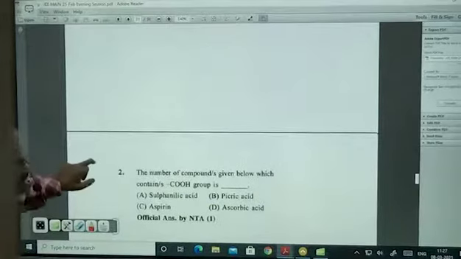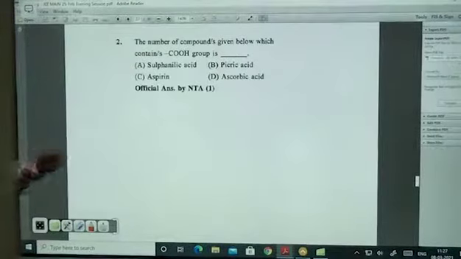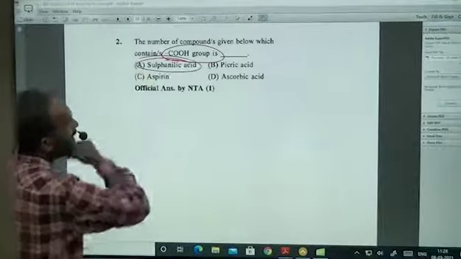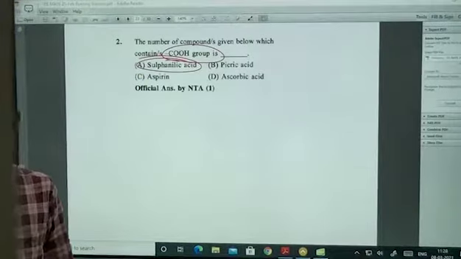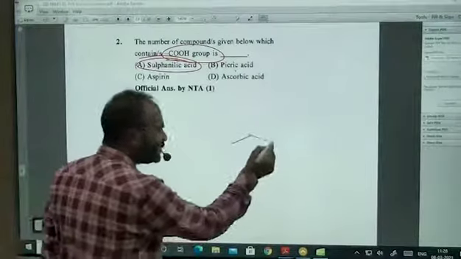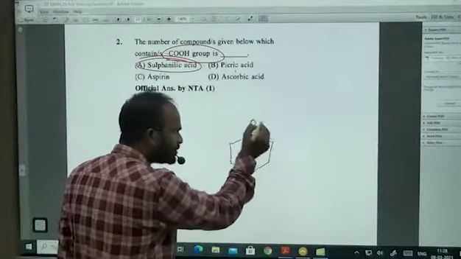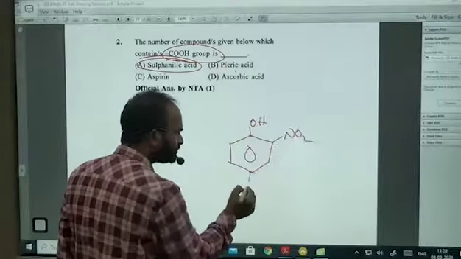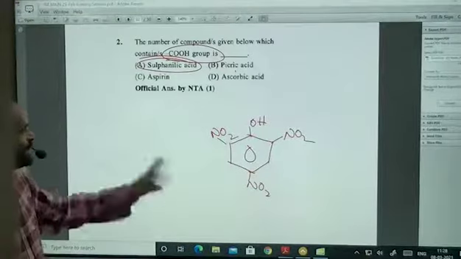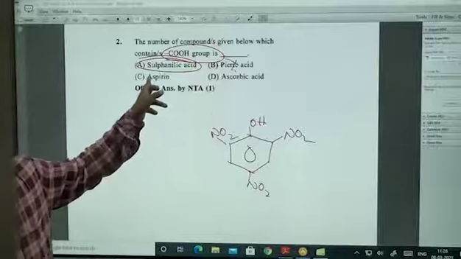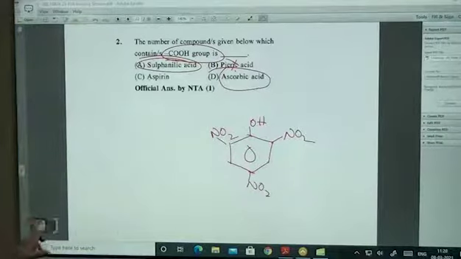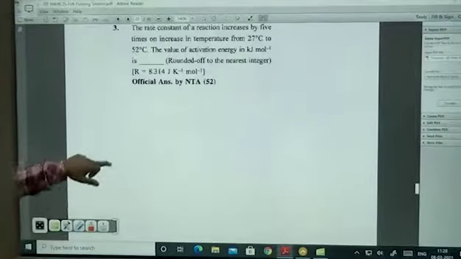The number of compounds given below which contain the COOH group. Sulfanilic acid contains SO3H. Next, picric acid: OH on the benzene nucleus with 3 NO2 groups. This is picric acid. Aspirin, you know, an ester will be there. Ascorbic acid, butyric acid, propanoic acid, they contain the COOH group.